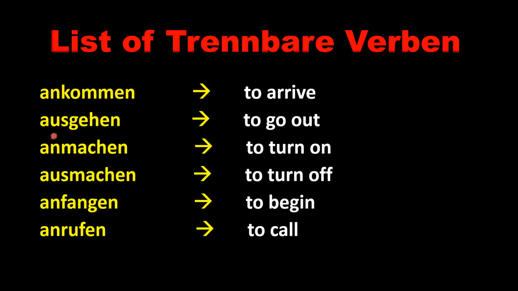The prefix is aus, which means to go out. Anmachen. Prefix is an, definitely, and which means to turn on. Ausmachen. Aus is the prefix, machen is the verb. Ausmachen, which means to turn off.